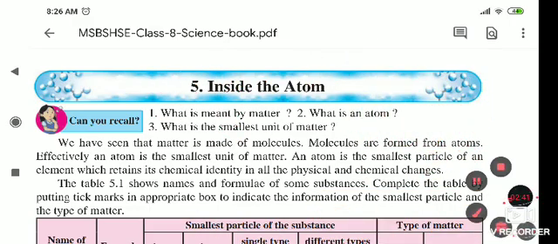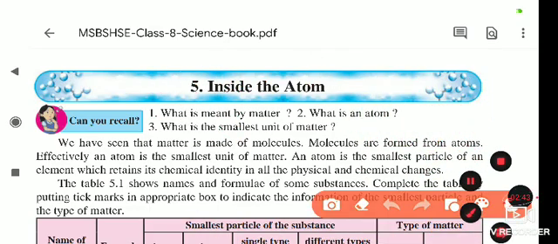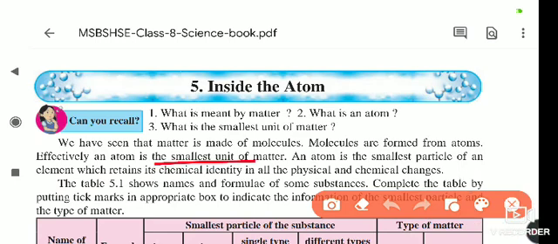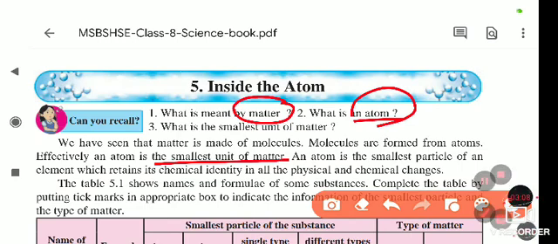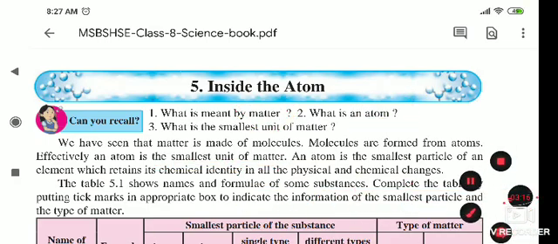The next part: effectively, an atom is the smallest unit of matter. An atom is the smallest particle of an element which retains its chemical identity in all physical and chemical changes. Whatever properties matter shows, the atom shows each and every property. So an atom is the smallest particle of an element which shows its chemical identity in all physical and chemical changes.